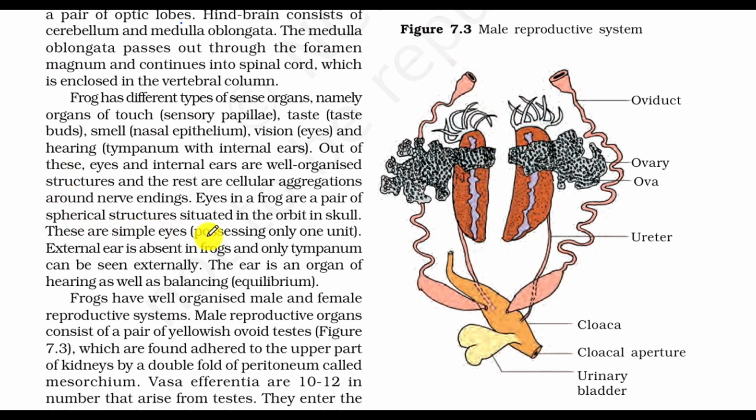These are simple eyes possessing only one lens. External ear is absent in frog and only the tympanum can be seen externally. The ear is an organ of hearing as well as balancing, or equilibrium.